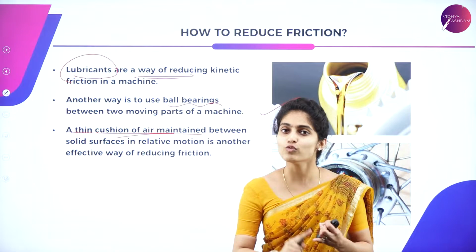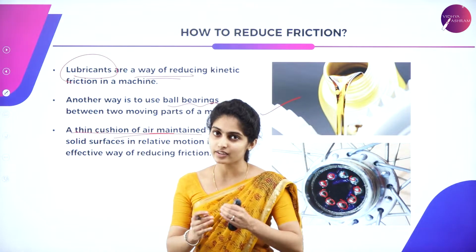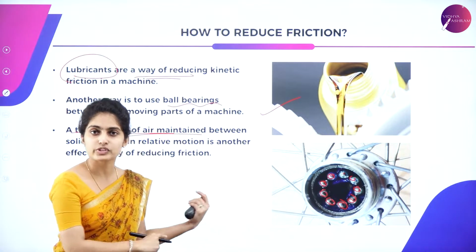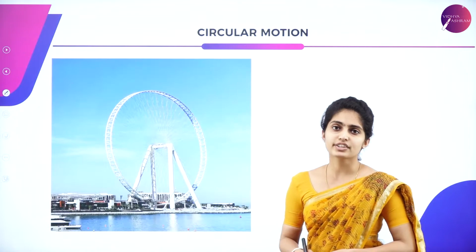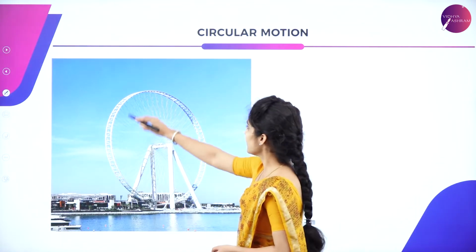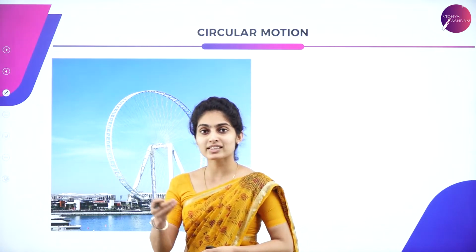So you all got to know what is friction, and if there were no friction, what would be the condition? And if there is high friction, how will you reduce it? And now let us go to circular motion. So here there is a circular motion. What is uniform circular motion?